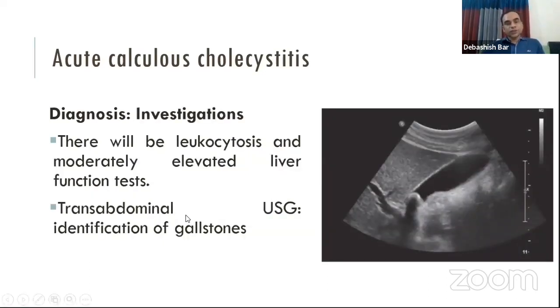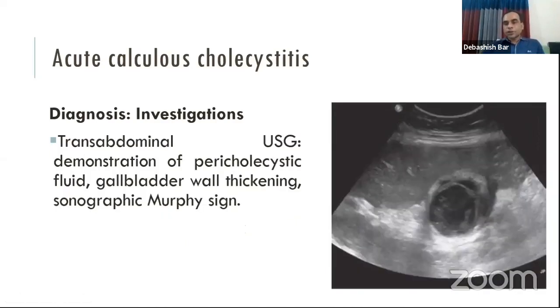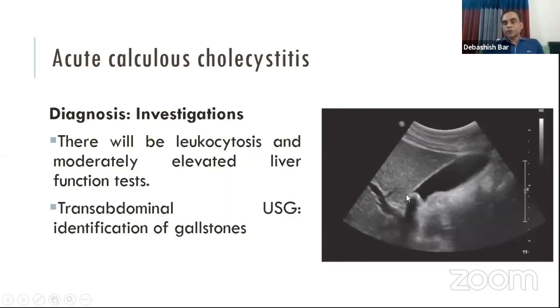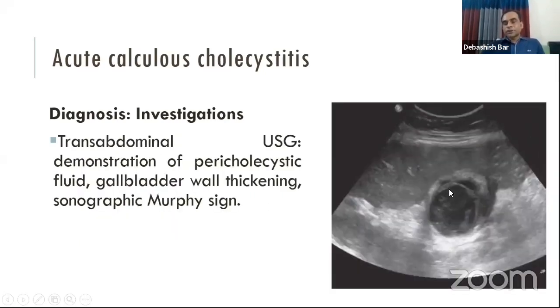The diagnosis is mostly done by ultrasonography, but on complete blood count, there might be neutrophilic leukocytosis, and in liver function tests, the liver enzymes may be altered. The abdominal ultrasonography will demonstrate a stone in the neck of the gallbladder, and the gallbladder will be distended with an edematous wall, and pericholecystic halo, that is pericholecystic edema, will be found.